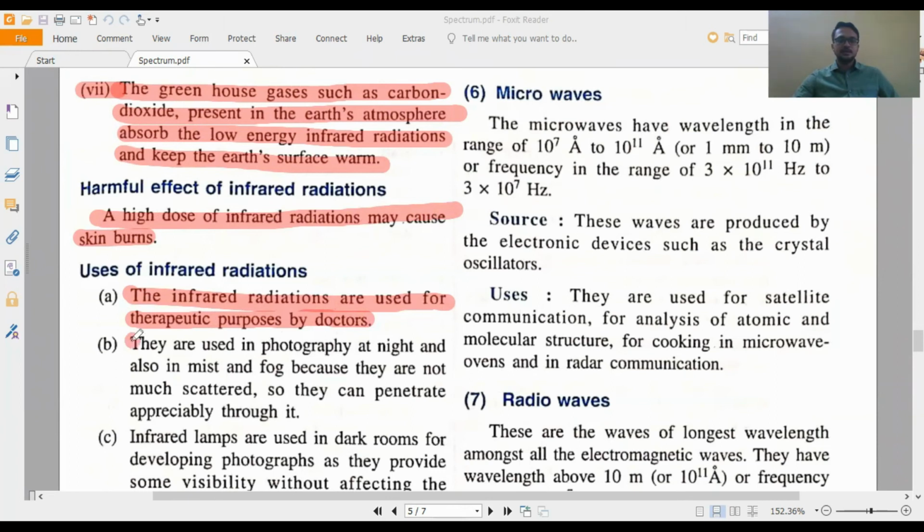Second one is photography at night or in fog. They are used in photography at night and also in mist and fog because they are not much scattered, so they can penetrate appreciably through it. You all have seen different movies, in which the soldiers wear a kind of glass, and when the person sees through that glass, the entire region looks green. That is infrared radiation, used when the soldiers are fighting at night or in fog.